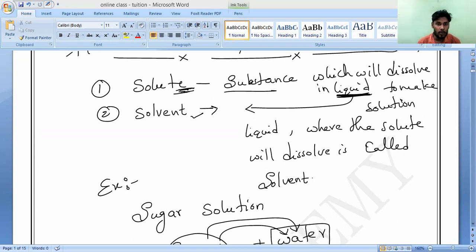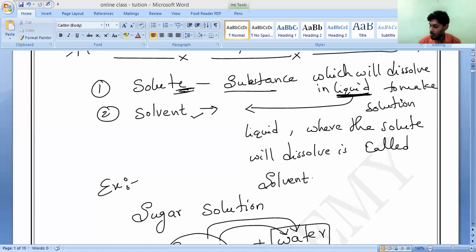Next, solvent. Please all of you keep heading. Solvent. The liquid in which solute is dissolved is known as solvent.